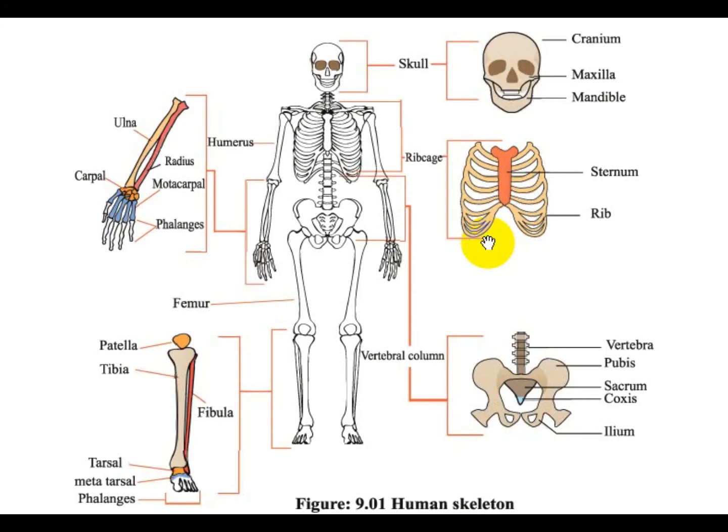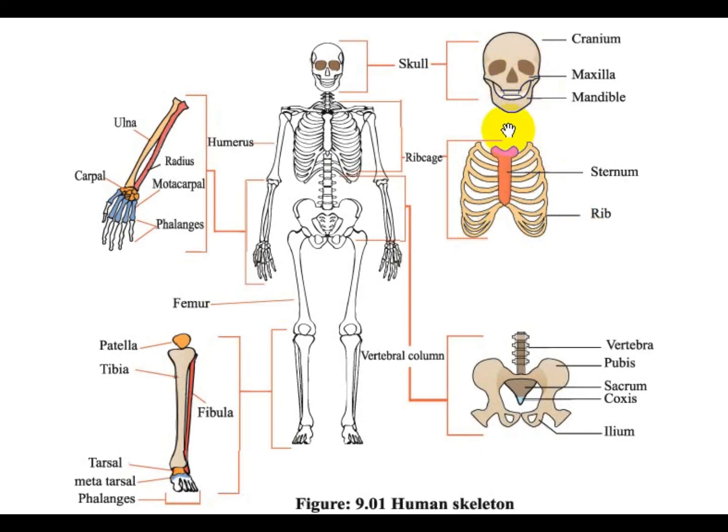The human skeleton is composed of 300 bones at birth, and by the time adulthood is reached, some bones have fused together to give a total of 206 bones in the adult. There are several cartilage structures along with the bone, but no independent cartilaginous structure in the body. The human skeleton can be divided into the axial skeleton and the appendicular skeleton.